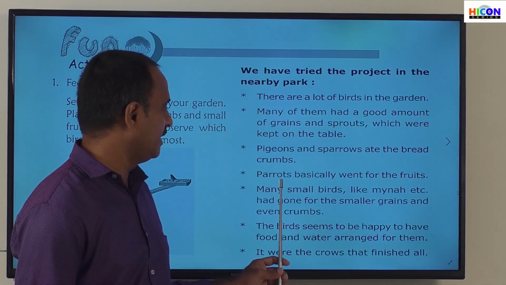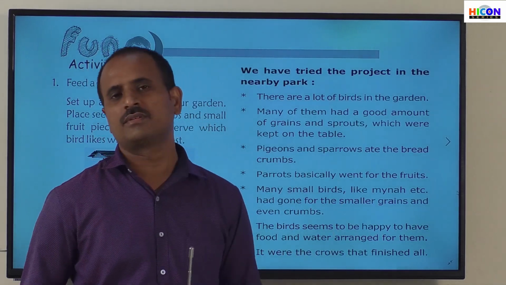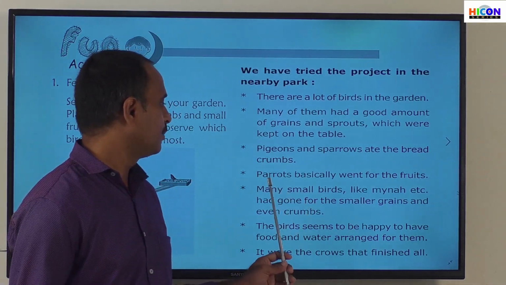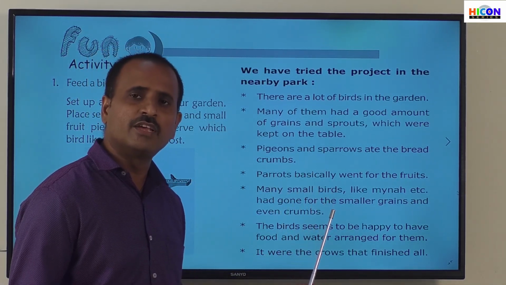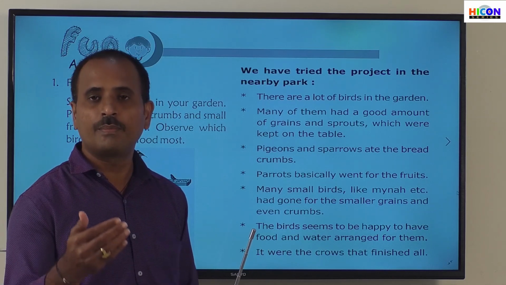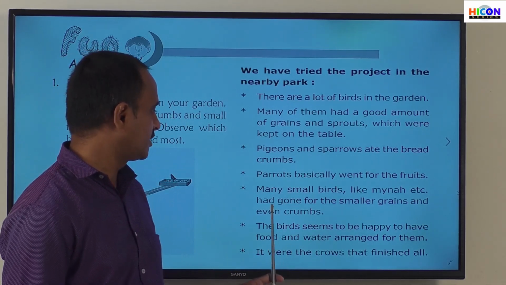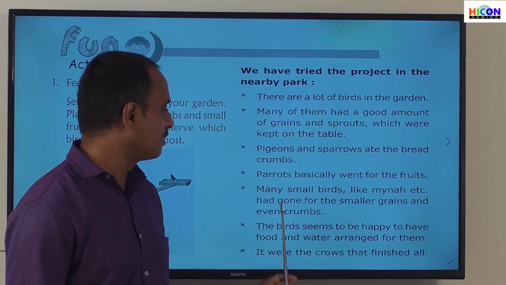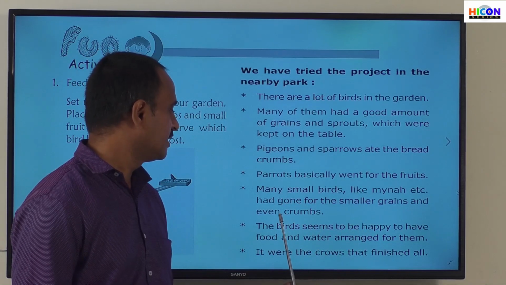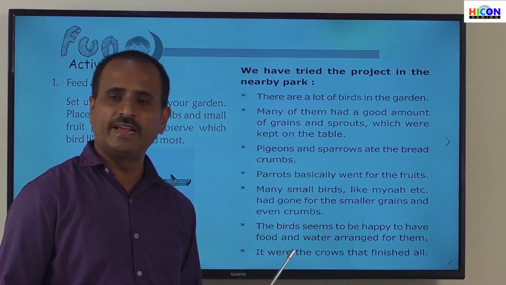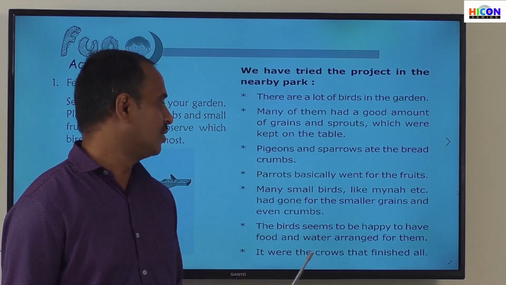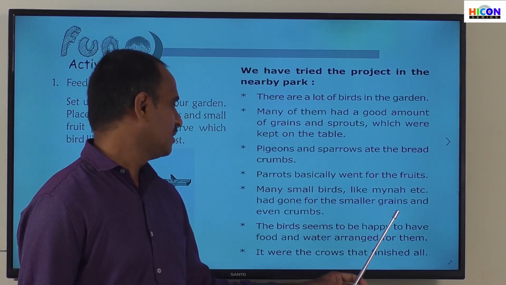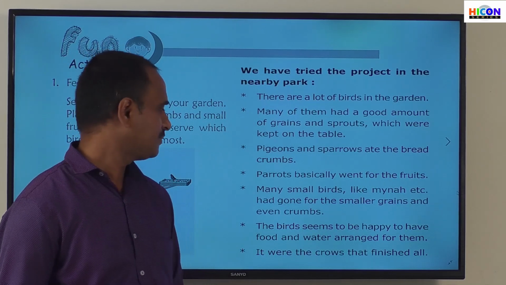Next, parrots basically went for the fruits. So basically, the parrots eat only fruits. That's why the parrots went for the fruits and they will eat only the fruit pieces you have placed on the table. Next, many small birds like myna had gone for the smaller grains, even crumbs. Some birds like myna will eat only the smaller grains and even crumbs.